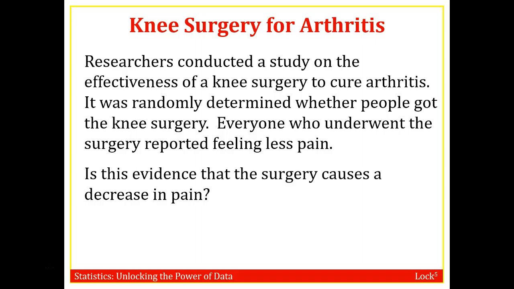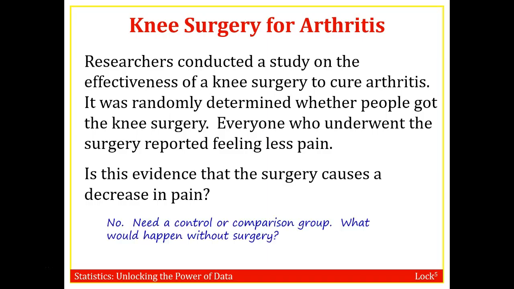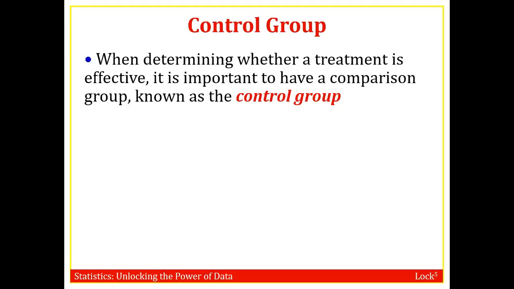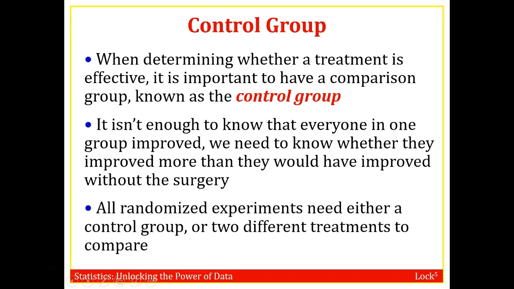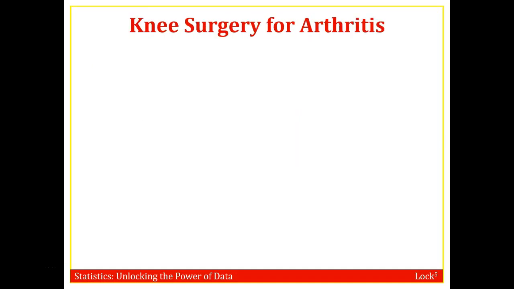Is this evidence the surgery causes a decrease in pain? No. We randomly allocated, but maybe the people would have been feeling better anyway over time. We have no group to compare them to. So it would be really nice if we had a control group. So when determining whether a treatment is effective, it's important to have a comparison group known as a control group. It isn't enough to know that everyone improved, because they might have improved anyway. So all randomized experiments need either a control group or, if not a control group, different treatments to compare.